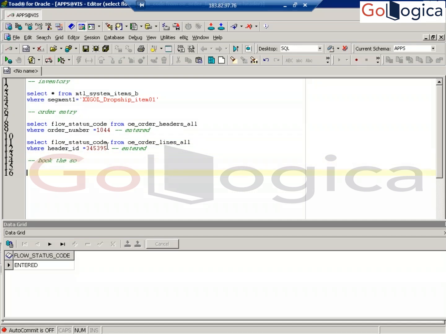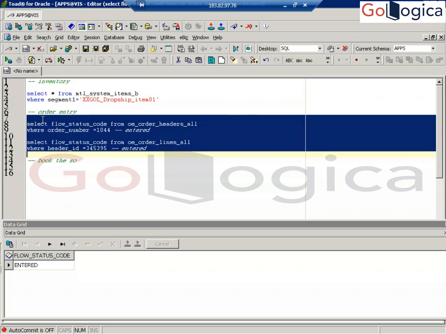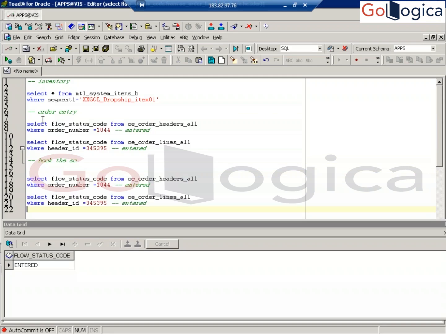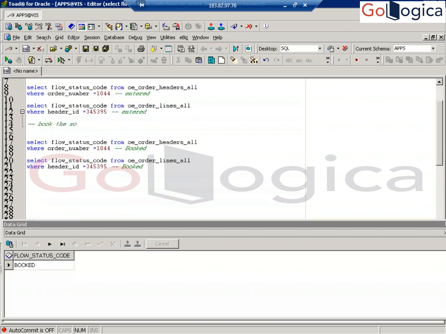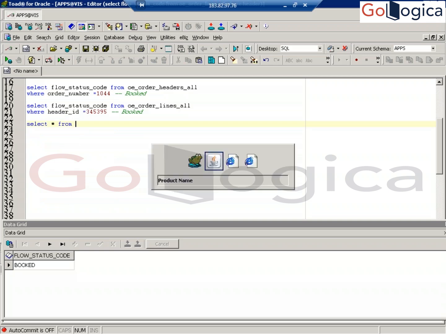Once you book the order, you can see the status change. The header status goes from entered to booked. What is the line status? Booked only. Both are in booked status. Now, are any other tables affected as of now? Are shipping tables affected? No, because we are in booked status only. Shipping status will not be affected.